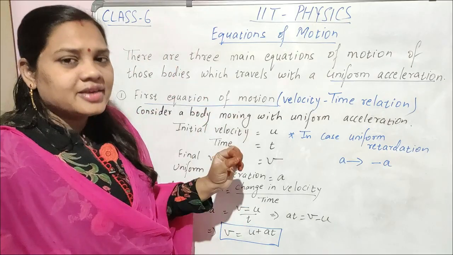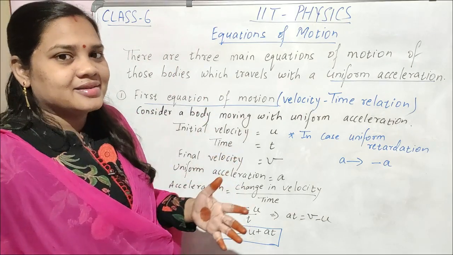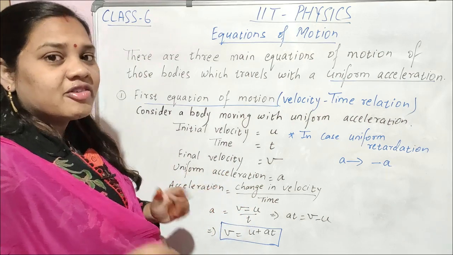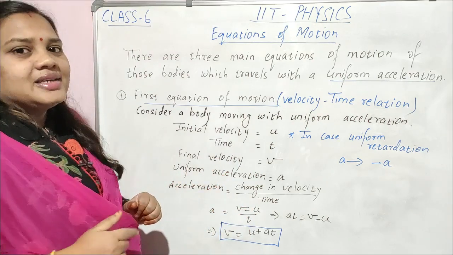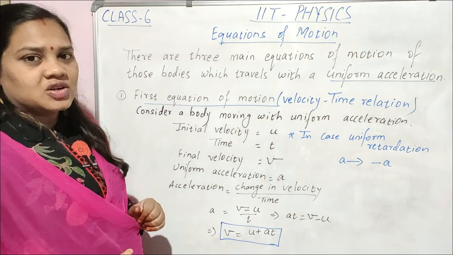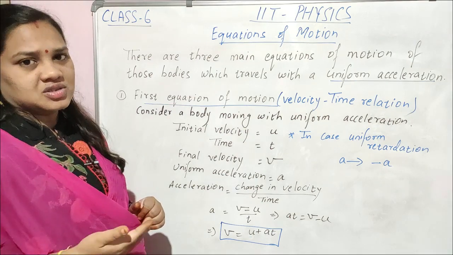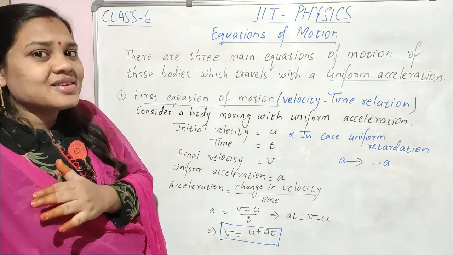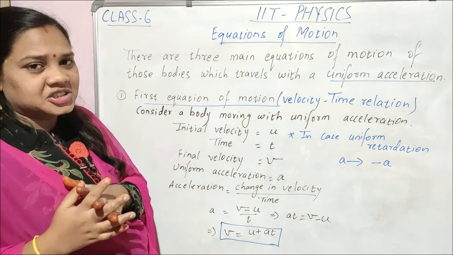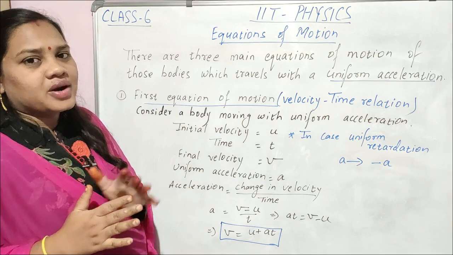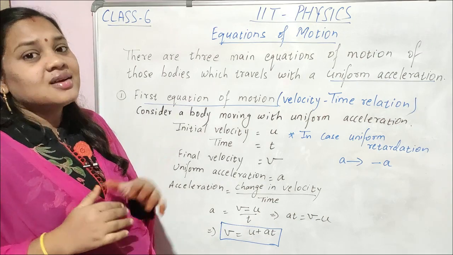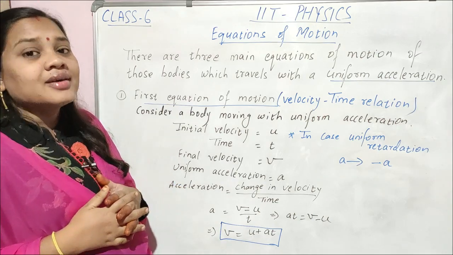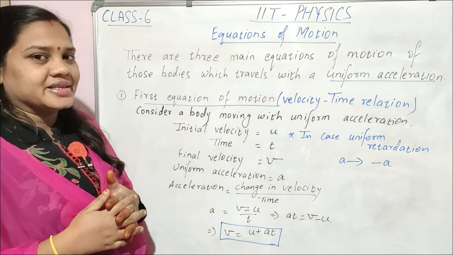Retardation, negative acceleration or deceleration, all these three are the same, when the body is decreasing its velocity with time. When the velocity of a body increases with time, that is positive acceleration. When the velocity of the body decreases with time, that is negative acceleration, retardation or deceleration.